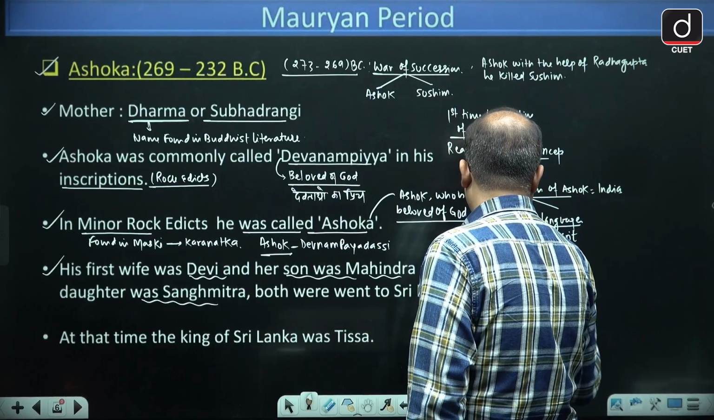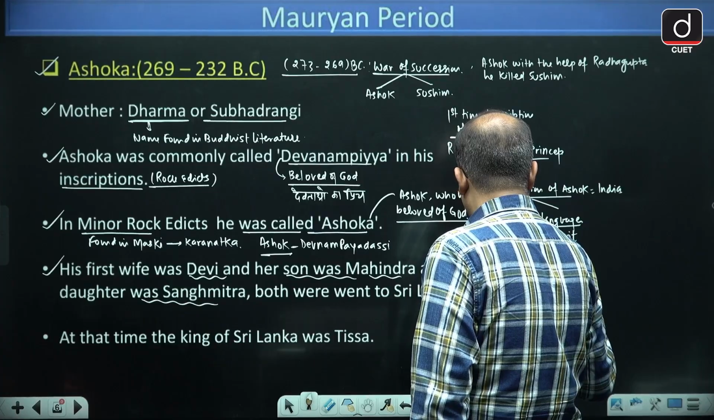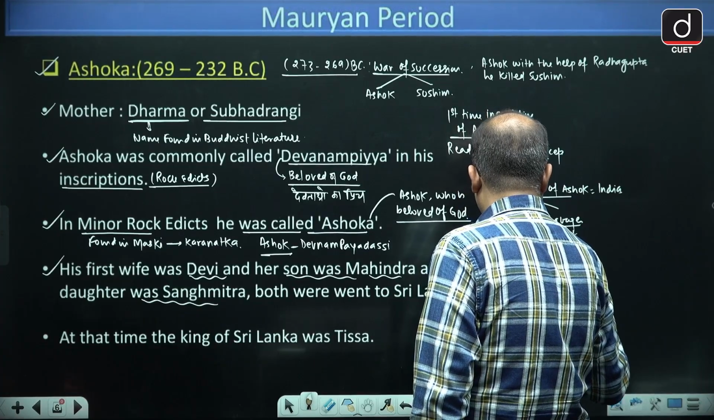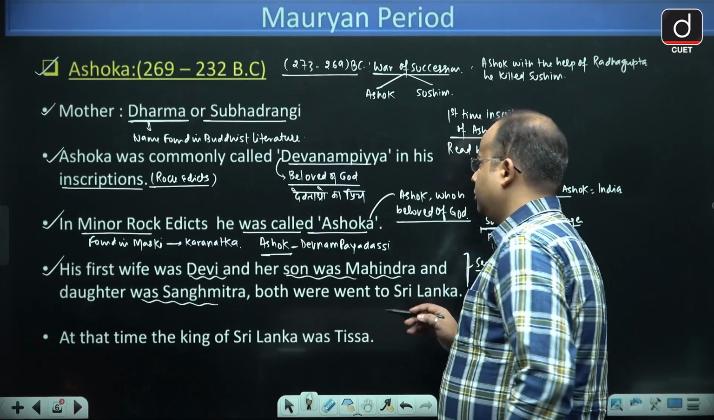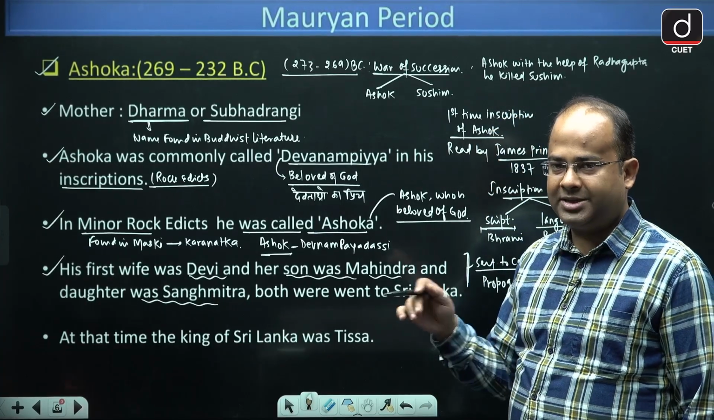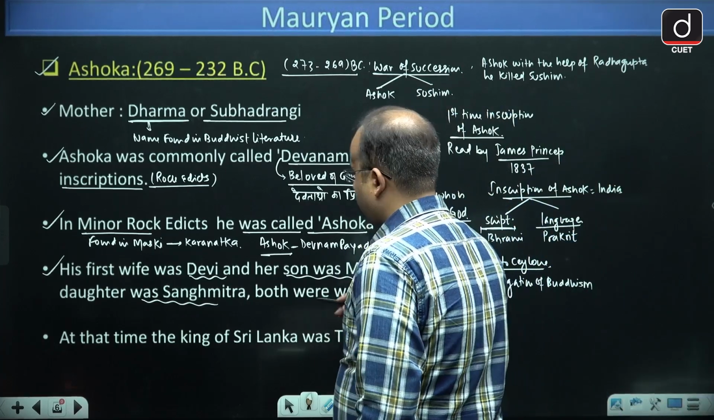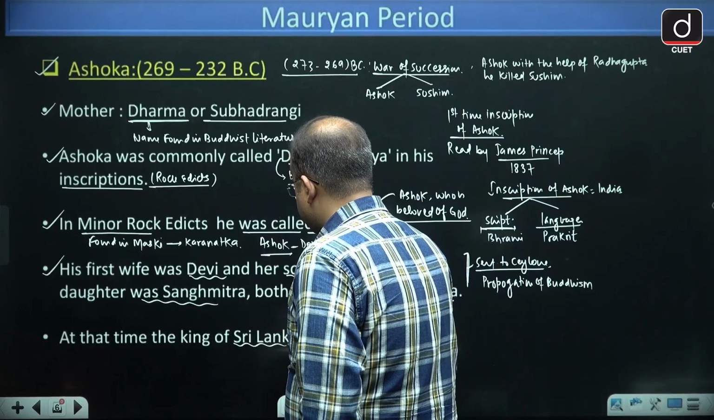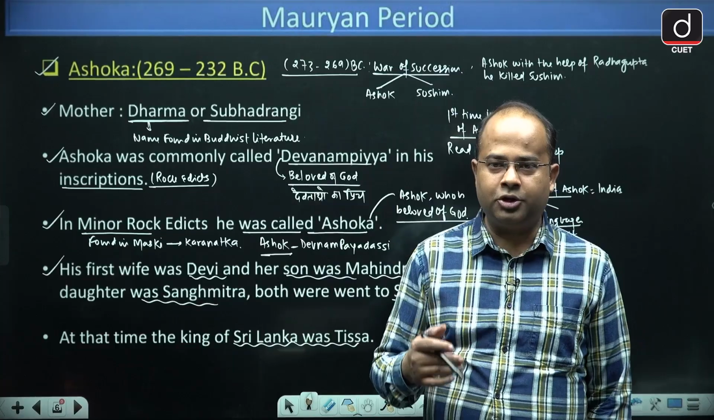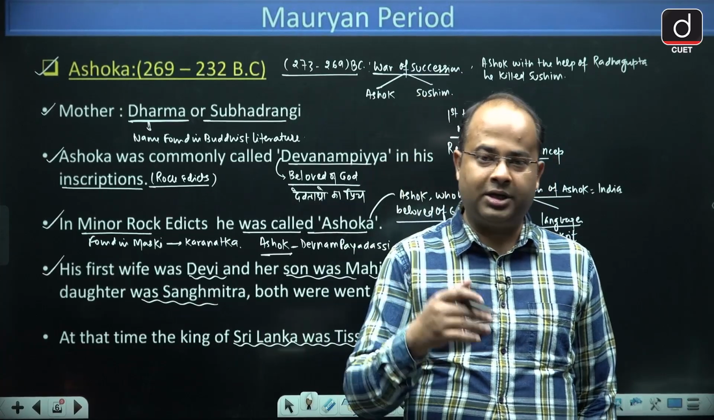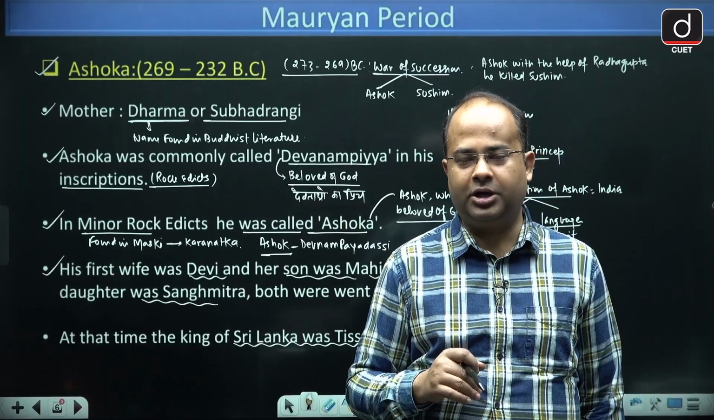Ceylon is the old name of Sri Lanka. For propagation of Buddhism, both Mahendra and Sanghamitra were sent to Sri Lanka, and at that point of time the king of Sri Lanka was Tissa. So the king of Sri Lanka was Tissa, and Tissa had a very good relation with Ashok because he allowed his son Mahendra and daughter Sanghamitra to promote Buddhism in Sri Lanka.